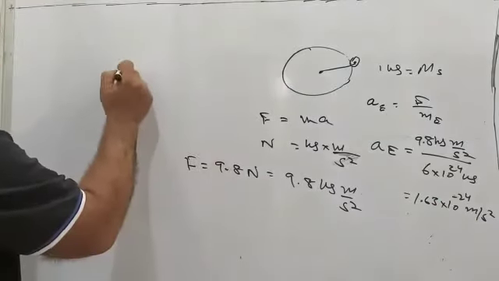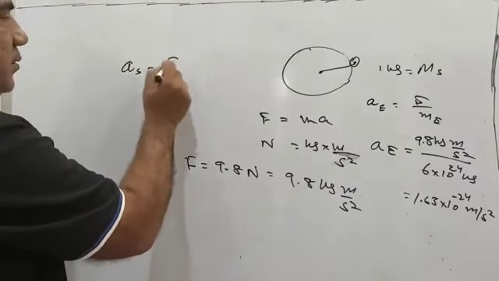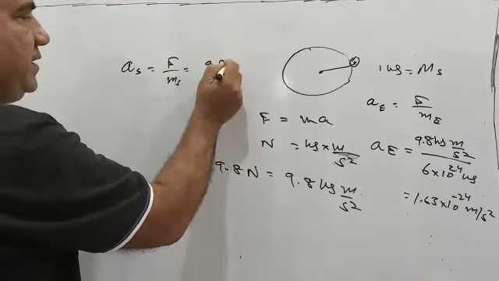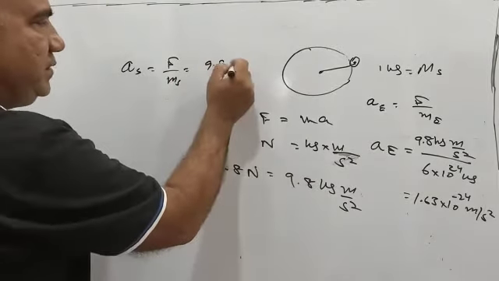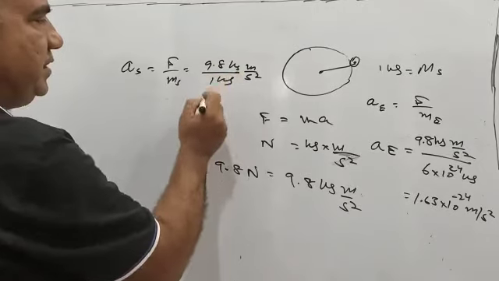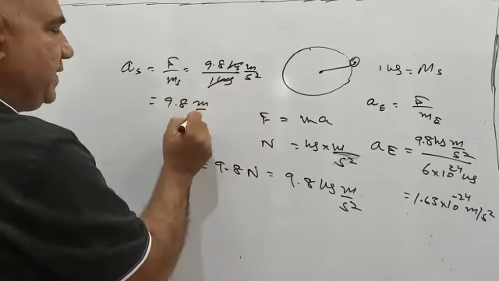Now we will find the acceleration produced in the 1 kg stone. For this I will write the same force upon the mass of the stone. So it will be 9.8 kg meter per second square divided by 1 kg. The kg cancels and this comes out to be 9.8 meter per second square.